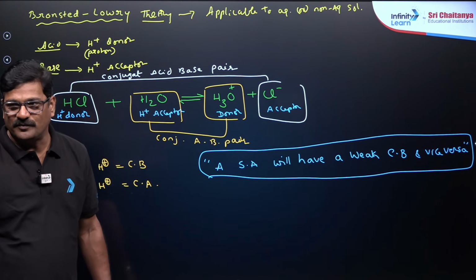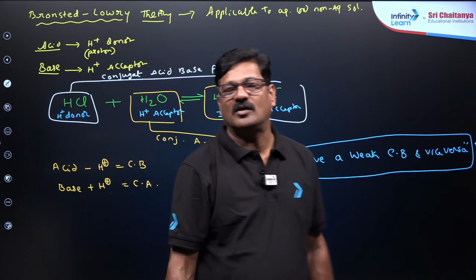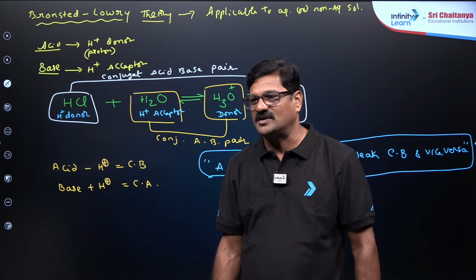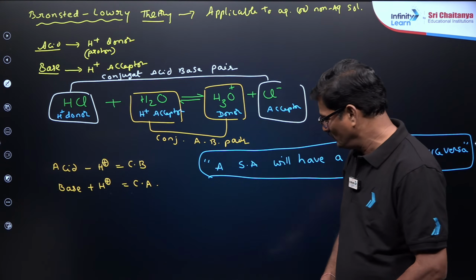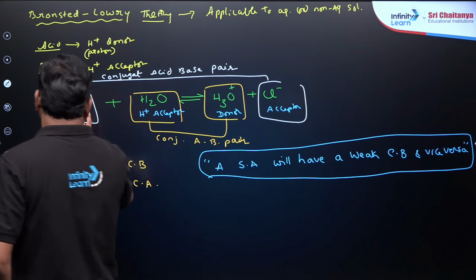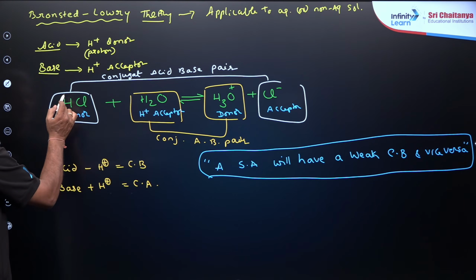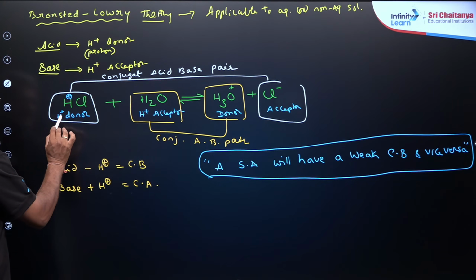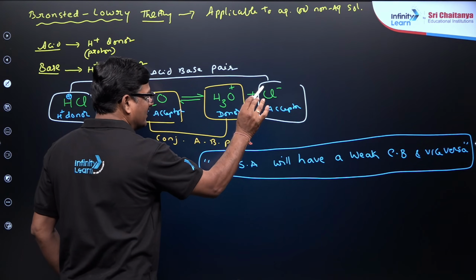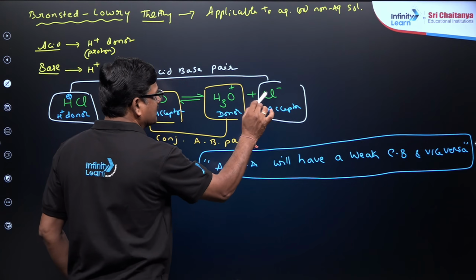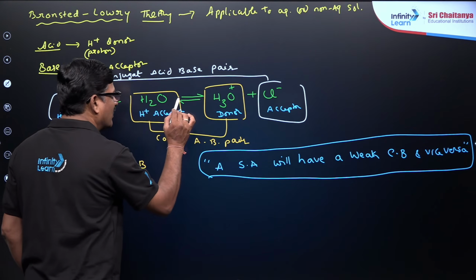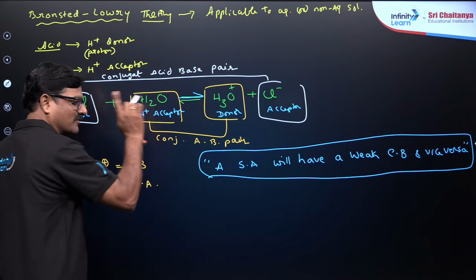Mind it. Do you feel organic chemistry is something to be got by heart? No. Why does a strong acid have a weak conjugate base? Ayaz Khan, wonderful question. This has a strong tendency to donate H plus, so that it is giving Cl minus. It has a weak tendency to accept electron. Got it? So that the equilibrium is always in favor of the forward direction.